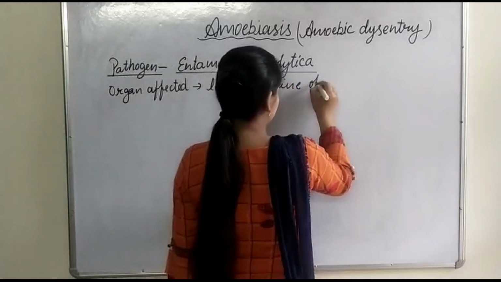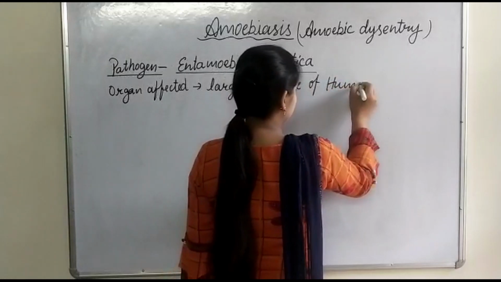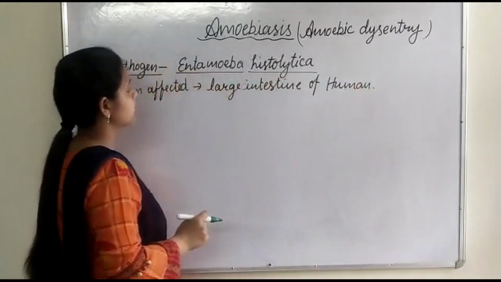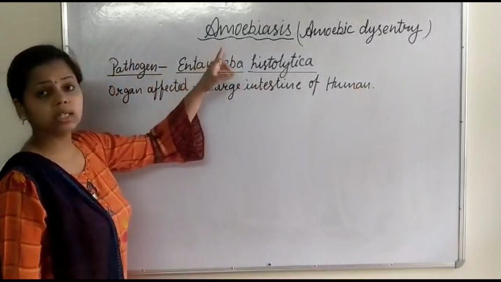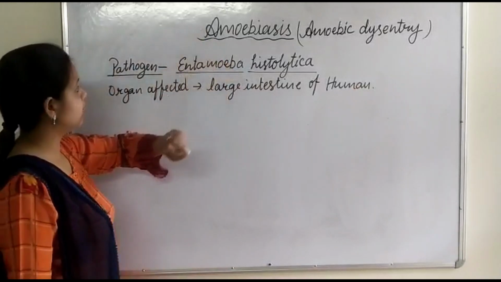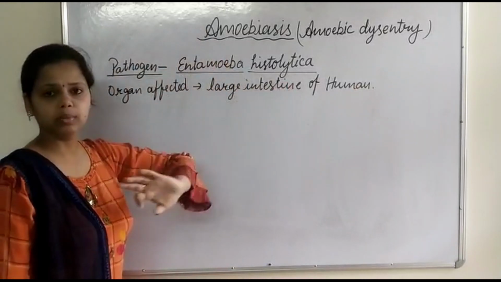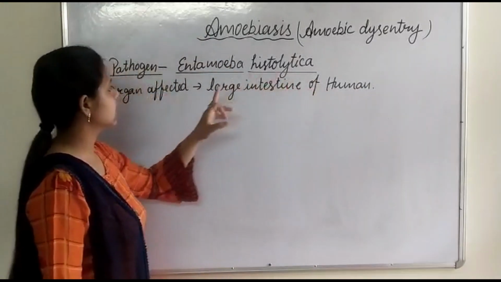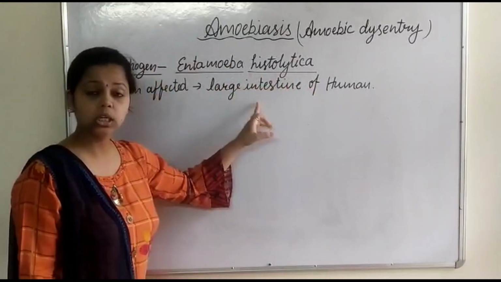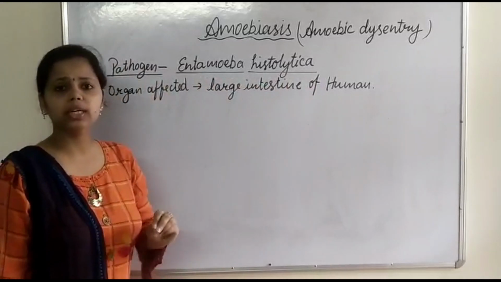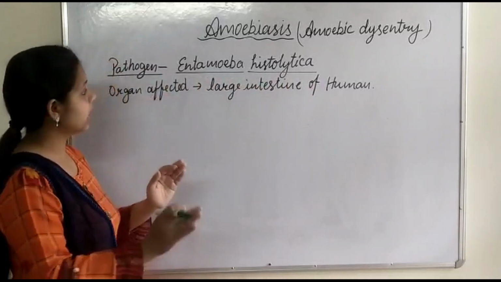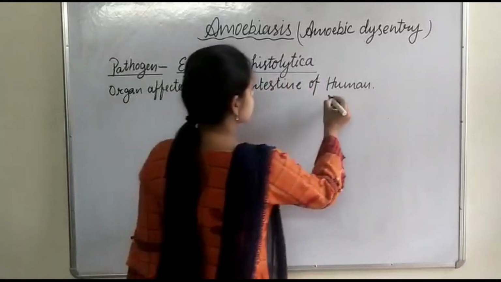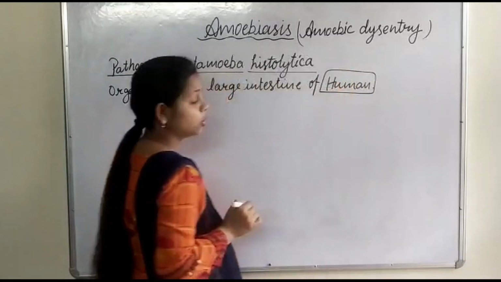Means we can say it is an intestinal endoparasite of human beings, which lives in the large intestine of humans. It is a monogenetic parasite, means the life cycle is completed in a single host, that is human.